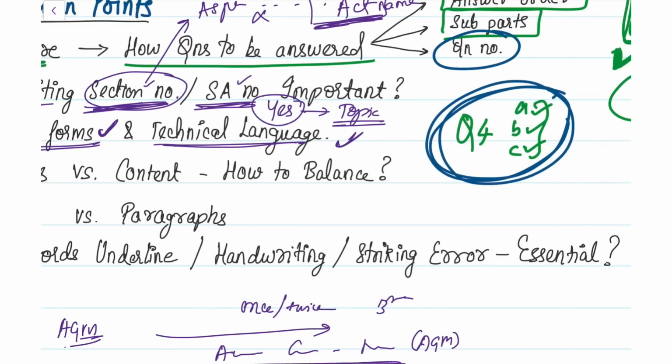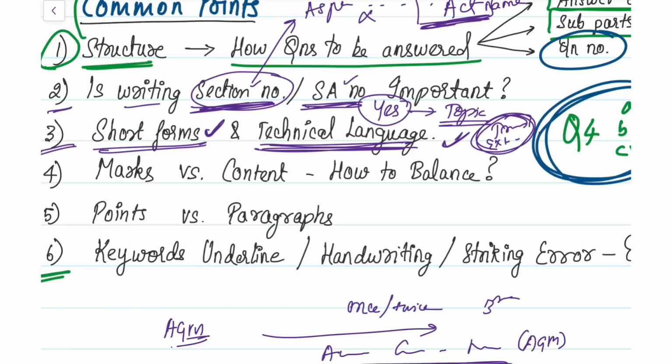For example, if you take auditing, there is this true and fair view. Then there is external confirmations, and then you have nature, timing, and extent. So such keywords are important. There is no replacement for such keywords, and that is what we call technical language, not words like 'is', 'the', and so on, correct? So these keywords are important for the exam. You have to remember the keywords and write them in the exam. As such, exact book language is not necessary; you can make use of your own English, but the keywords are very important.